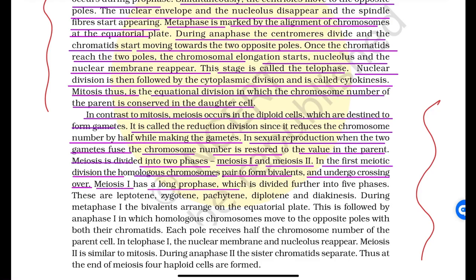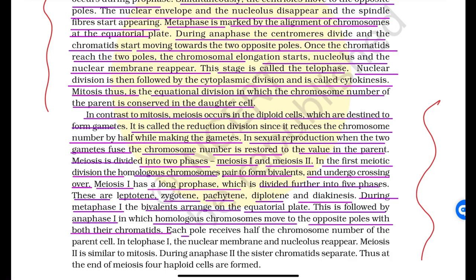Meiosis first has a long prophase which is divided further into five phases. These are leptotene, zygotene, pachytene, diplotene, and diakinesis. During metaphase first, the bivalents arrange on the equatorial plate. This is followed by anaphase first, in which homologous chromosomes move to the opposite poles with both their chromatids. Each pole receives half the chromosome number of the parent cell.